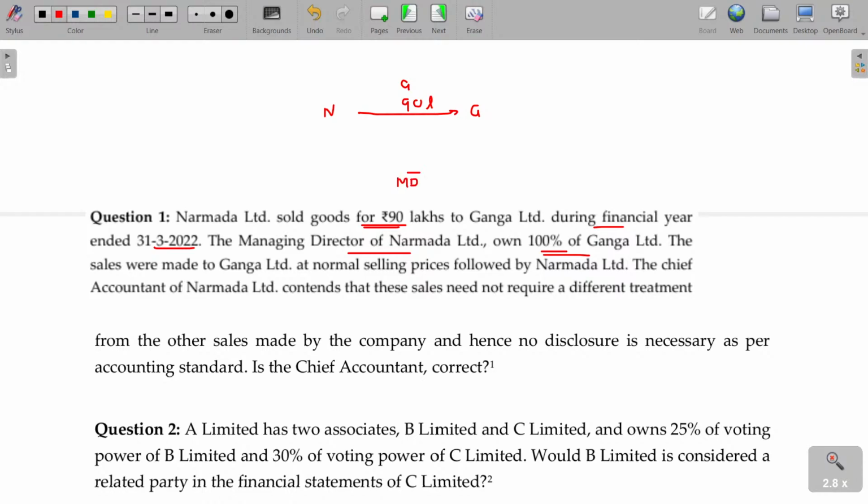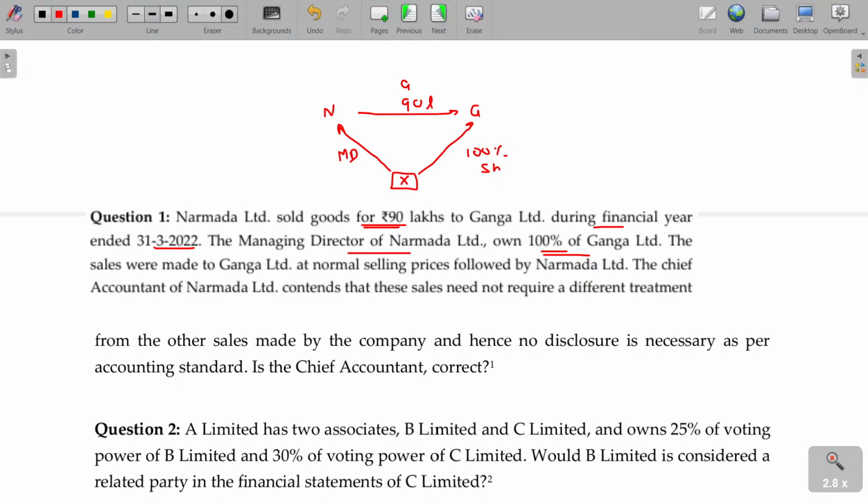He is being the MD. Probably we will let him name X. X being the MD here, and X holds 100% share here.